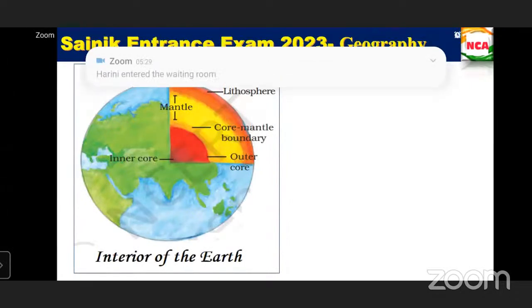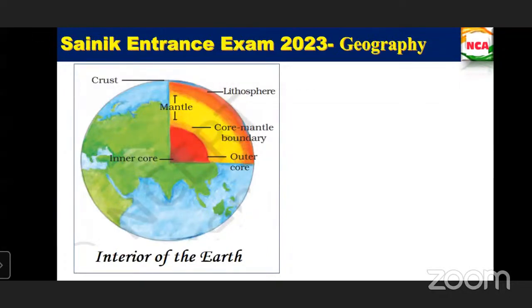The uppermost layer of the earth is called the crust, and it is the thinnest layer of all. The crust is about 35 kilometers on the continental masses, and only 5 kilometers on the ocean floors. Just make a note of it.